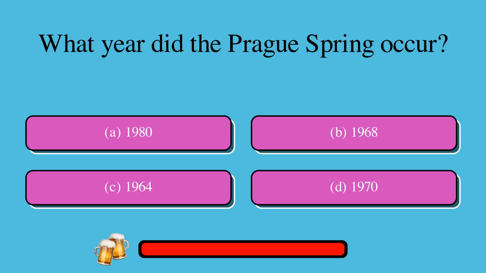What year did the Prague Spring occur? A, 1980, or B, 1968, or C, 1964, or D, 1970? The correct answer is B, 1968.